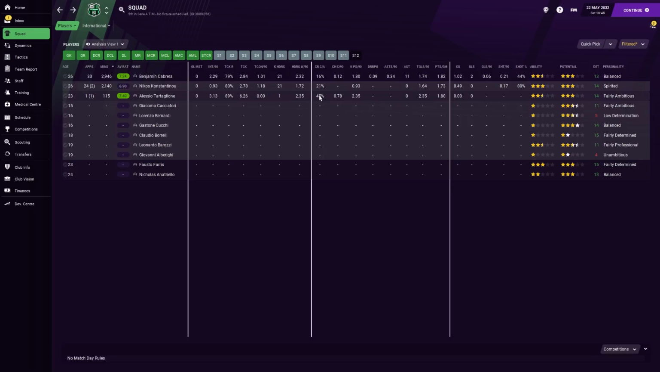His cross completion was solid, but I don't know how many crosses that would have been. It'd be nice if you could see the breakdown of that one as well. Chance creation was really solid. Makes some key passes as well. We score more with him in the team. Win about the same number of points. It's a very small sample size.